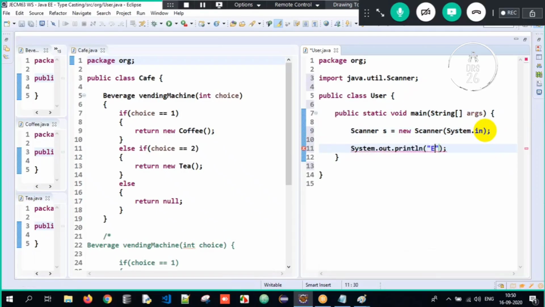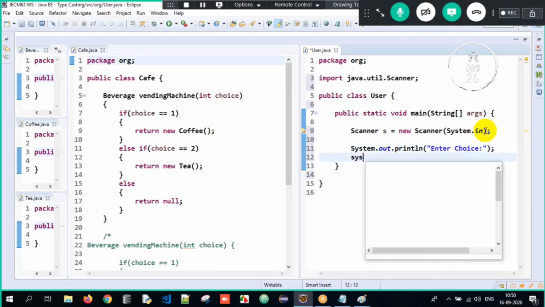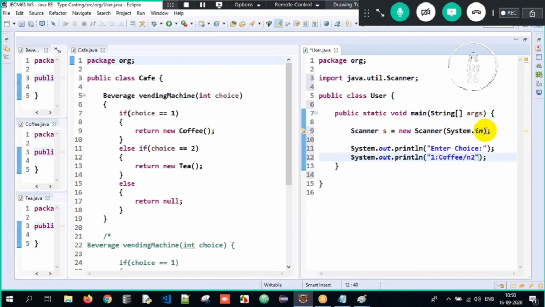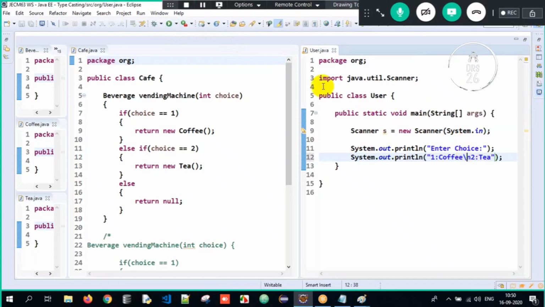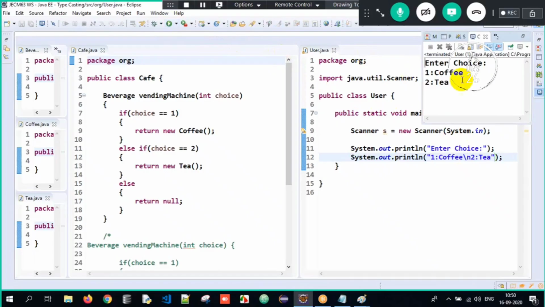See, enter choice. So enter choice, 1 for coffee, \n, 2 for tea here. 1 for coffee, \n meaning it goes to the new line here. Oh, I'm so sorry, not forward slash, backward slash. This is backward slash. See, it goes to the new line. \n will go to the new line over here.